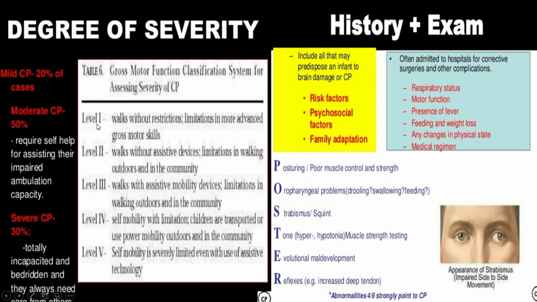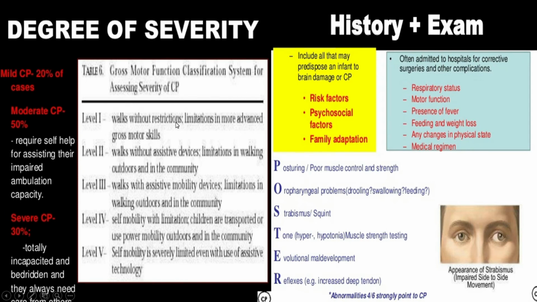And grade 1 is walking without restriction, with limitation in more advanced gross motor skills. Levels 2, 3, 4 you can read, but just know that as the level increases, the severity will increase. And the name of this is gross motor function classification system. Just remember this name only.